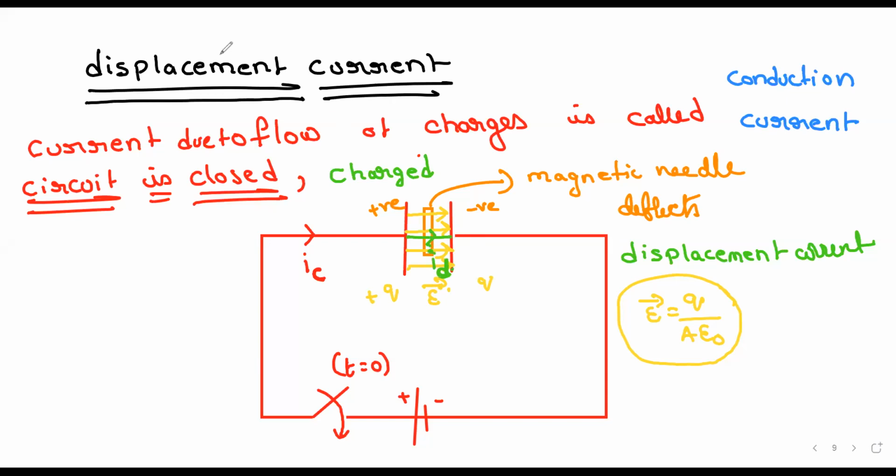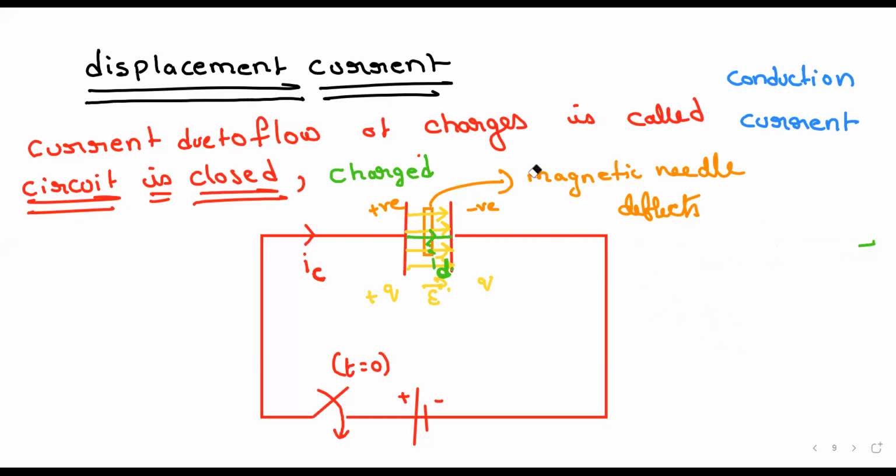First question. If you take this diagram, at point A, can you see point A? So at point A, what is the direction of the magnetic field?